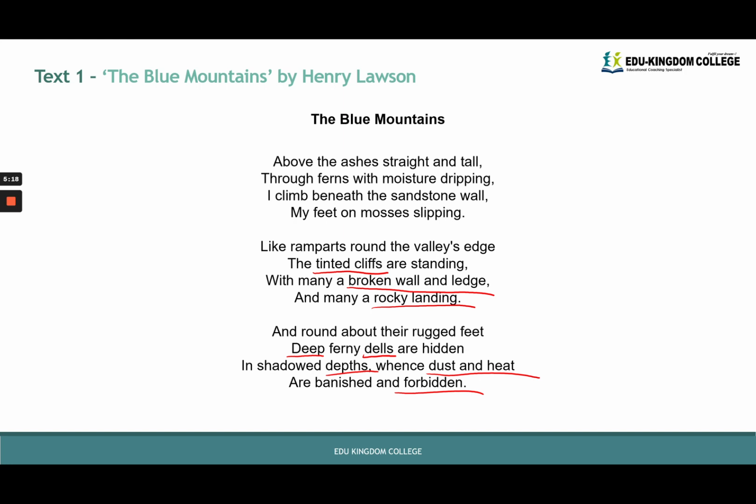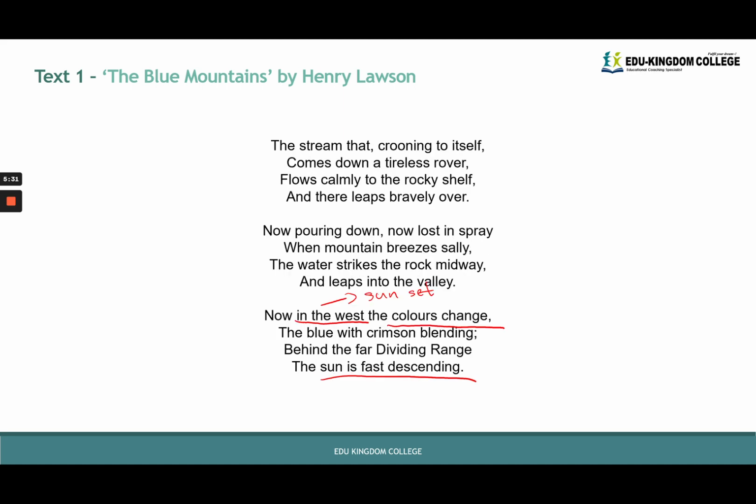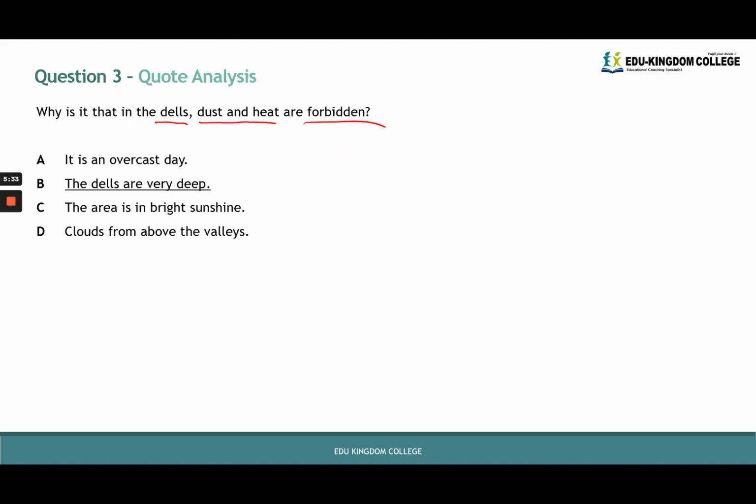We see that "whence" means dust and heat are forbidden because of these shadowed depths. And we see that the depth of these dells is emphasized. So we know that the answer has to do with the depths of the dell, and that matches with option B, which is our answer. The dells are very deep. And that is how we get the answer to question 3.